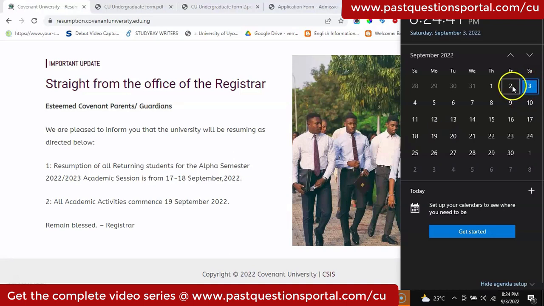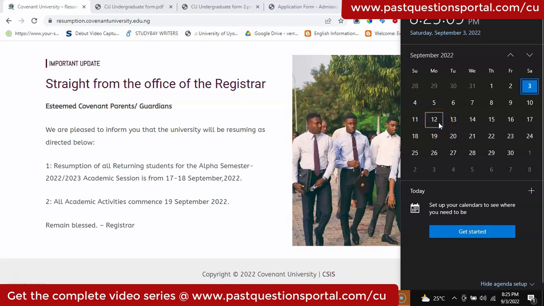Today is 3rd, and the 19th is a Monday, and the 7th is Wednesday next week, when the payment of acceptance fee should have ceased, while payment for the tuition, that is the balance, is supposed to have ended on Monday 12th.